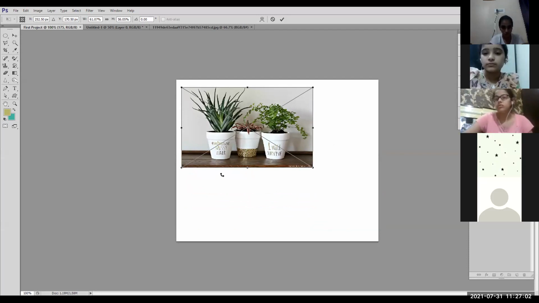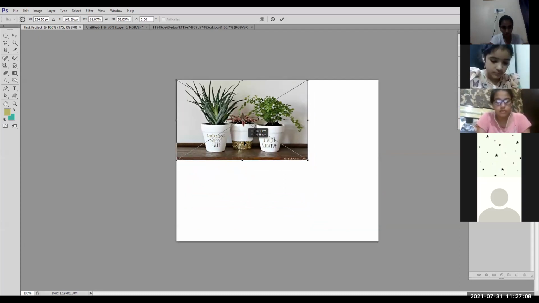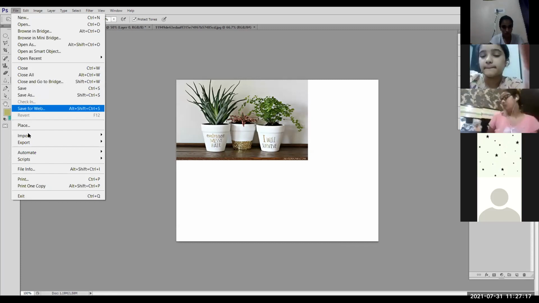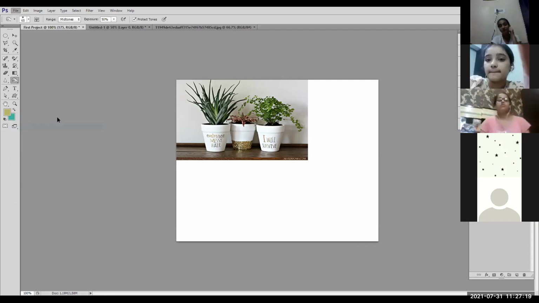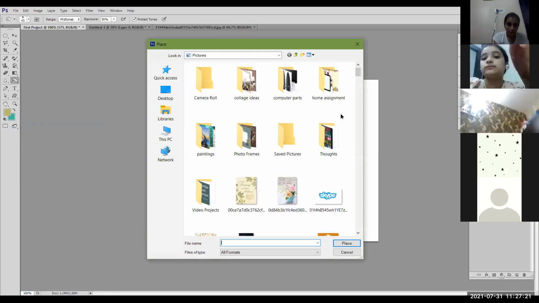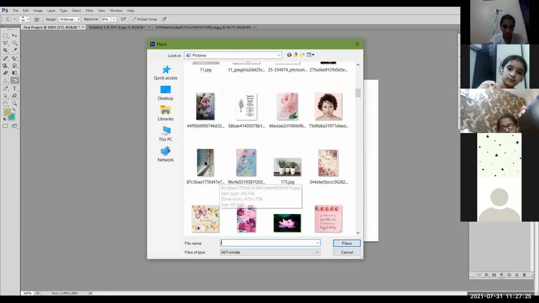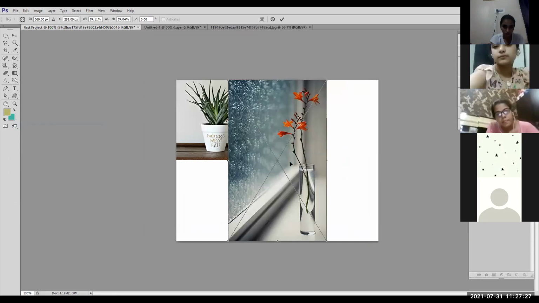I can resize it, I can place it, I can move it. These are the transformation handles. When you are satisfied with its position, you can press the Enter key to remove the transformation handles. By using the Place option, I can place multiple objects on this project. Suppose I have one more picture. Now see.